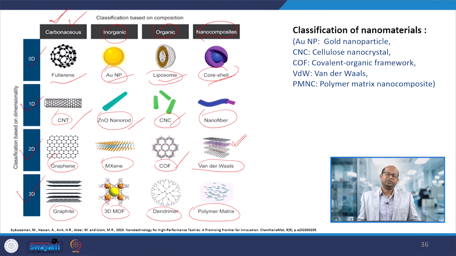These are 3D materials made of a particular starting material, which may be carbonaceous, inorganic, organic or nanocomposite. This way we can classify or characterize or divide the materials we prepare in the nano range, based on the starting materials we started with. Okay, so thank you.